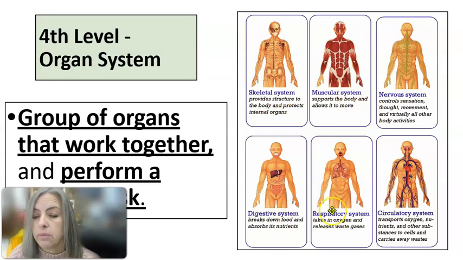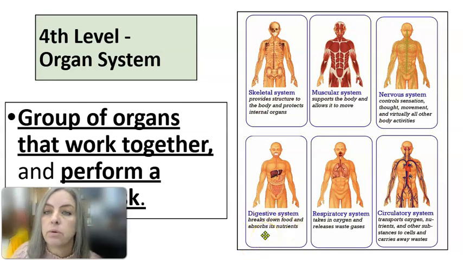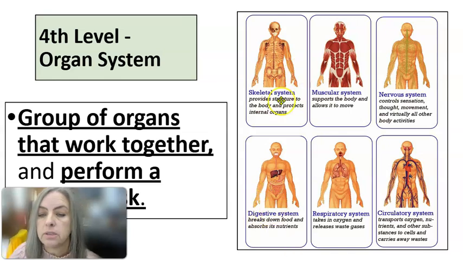We have the respiratory system. Its job is to take in oxygen and release waste gases, right? The digestive system, which breaks down food and absorbs nutrients. It takes a lot of organs to perform these functions. They work together in that fourth level of biological organization to perform different jobs in the whole body as systems.